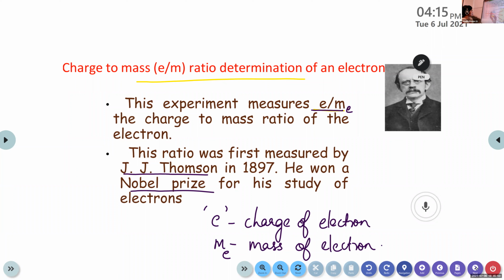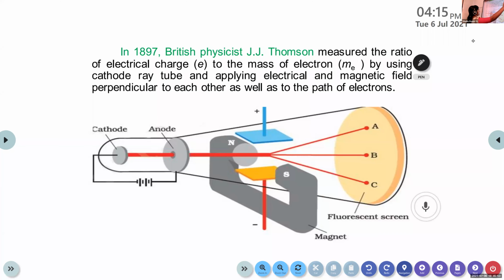So this is the experiment. In 1897, British physicist J.J. Thomson measured the ratio of electrical charge to the mass of the electron by using a cathode ray tube and applying electrical and magnetic fields perpendicular to each other as well as to the path of the electrons.